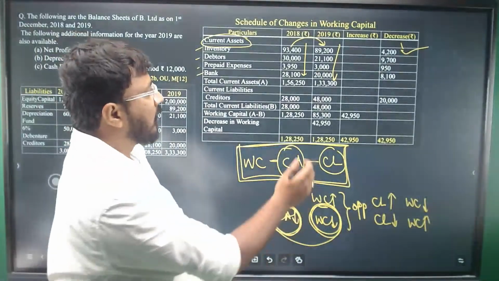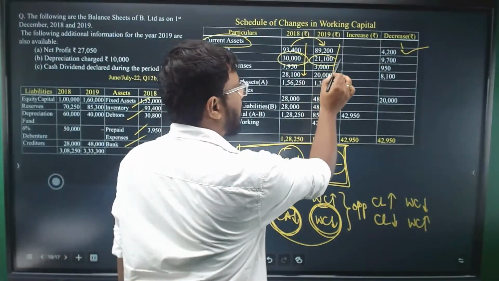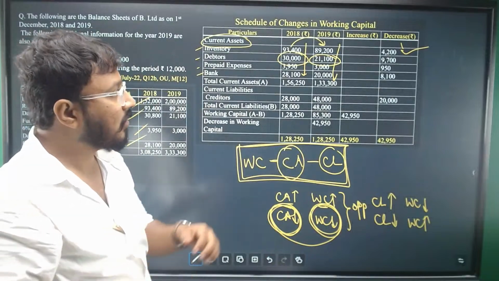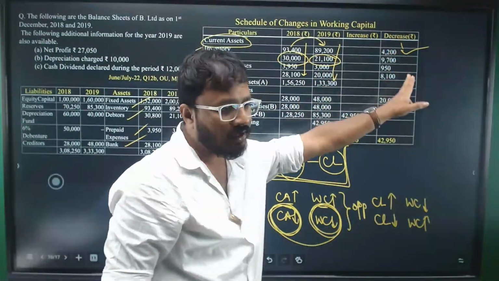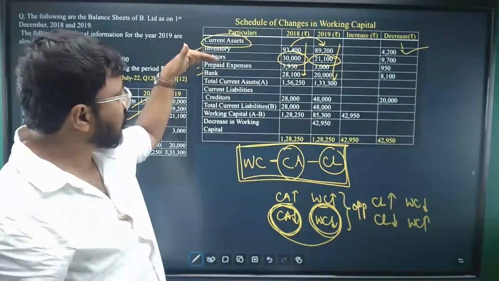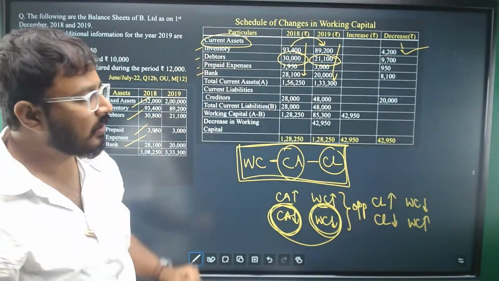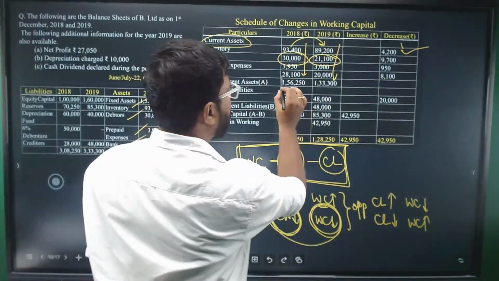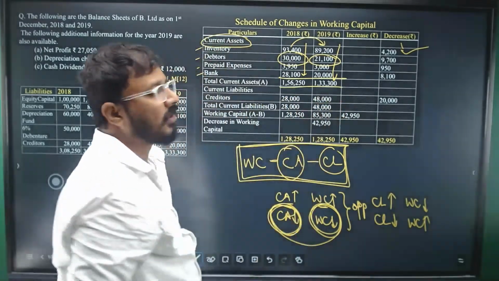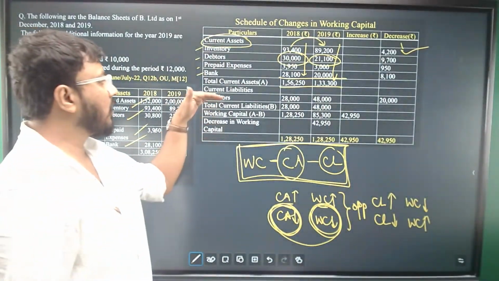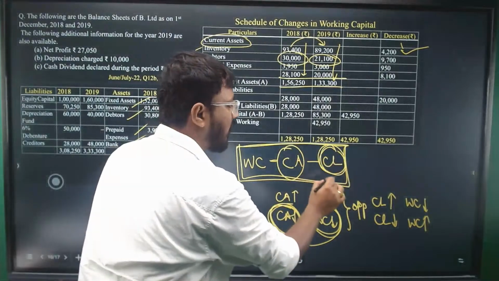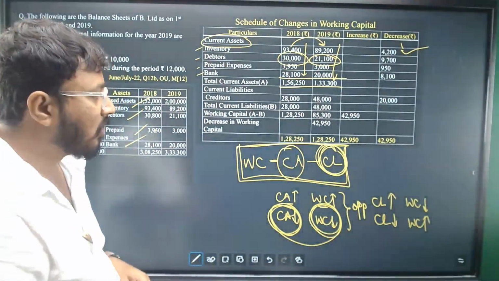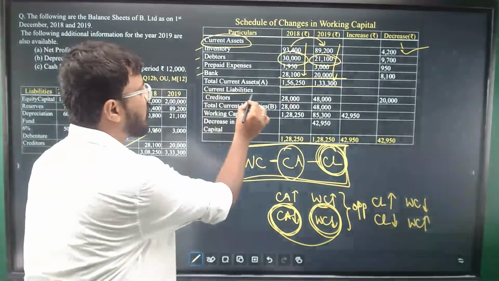Right. Similarly, debtors balance is also decreasing. 30,000 was the previous year balance. Current year balance is 21,100. The difference will be written in the decrease column. So you will do the same procedure for prepaid expenses and bank. You will take the total of the current assets. Okay. You will take the total of current assets for both the years. Now you will write the current liabilities, because in the formula working capital, it is current assets minus current liabilities. So we are listing out the current liabilities as well.